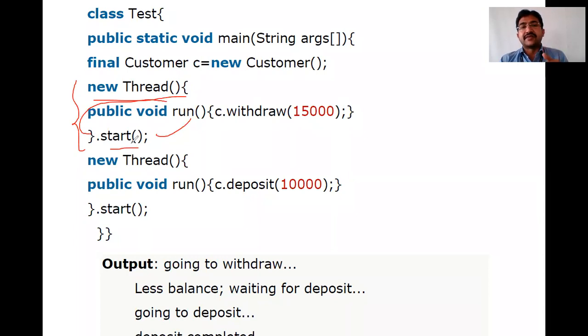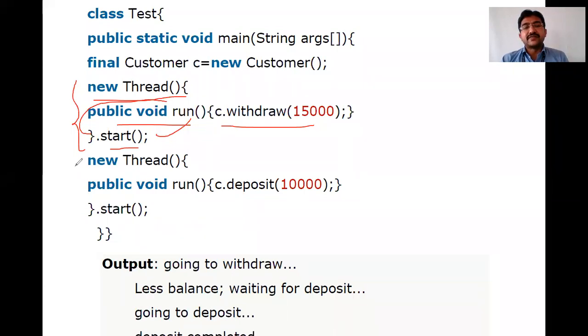So what is there in T1 is creating a thread, and once T1.start is called, it automatically calls the run method. That run method we are keeping in the thread constructor block. So public void run, c.withdraw of 15,000. Once it is called, it will call c.withdraw.